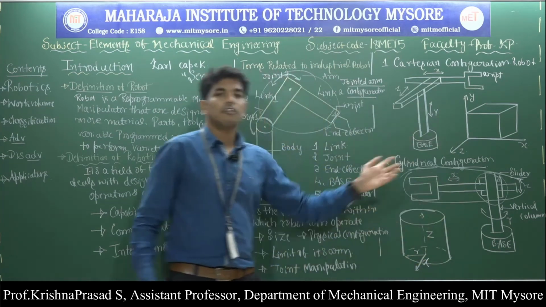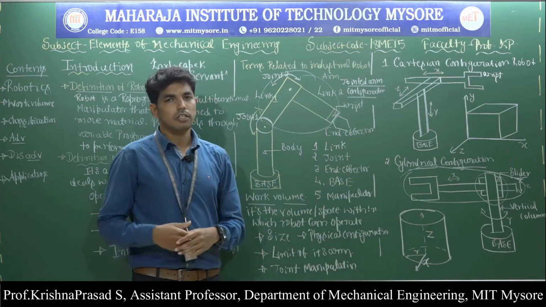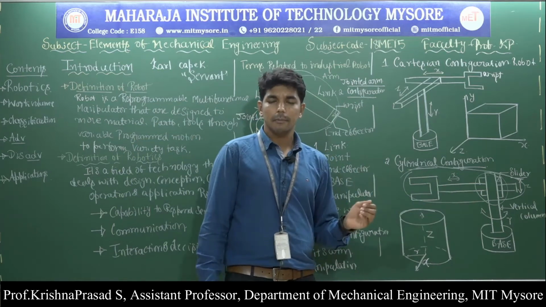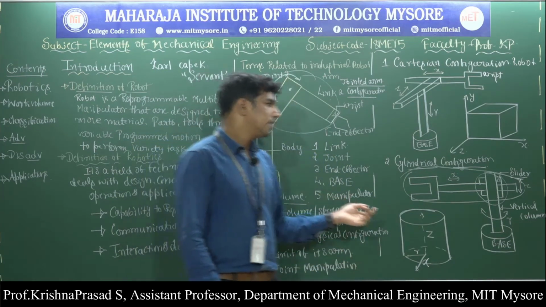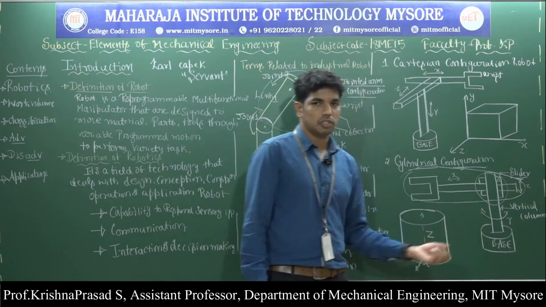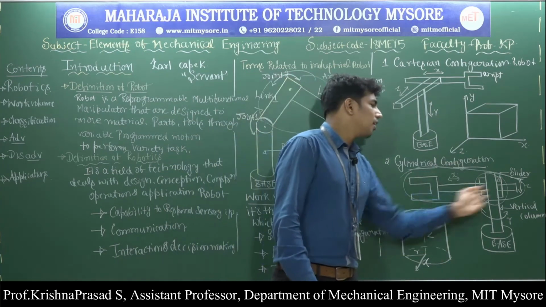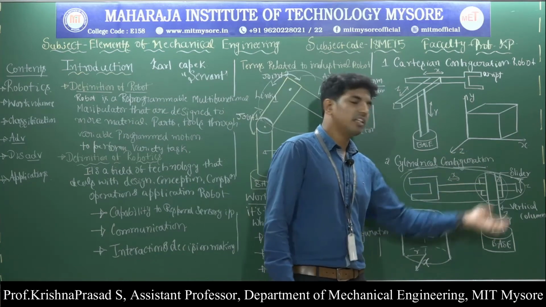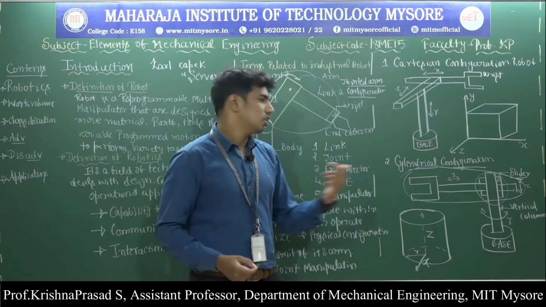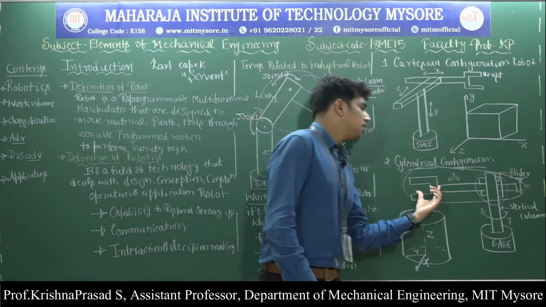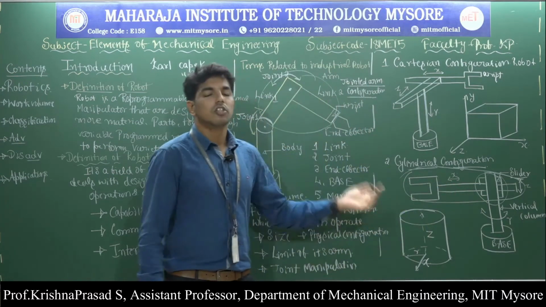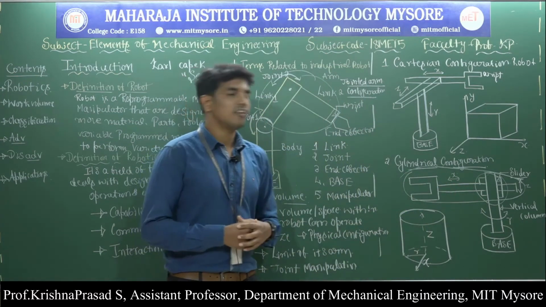Okay, so this is the configuration of the cylindrical configuration robot. The motion of these kinds of robots traces a cylindrical workspace. It contains a slider in the horizontal position and a column in the vertical position. That means the entire arm assembly can be moved up or down using the Z joint. Then the vertical column is rotated about its own axis using the R joint. Then this arm can be moved radially in and out using the X joint. So this is called the cylindrical configuration robot.